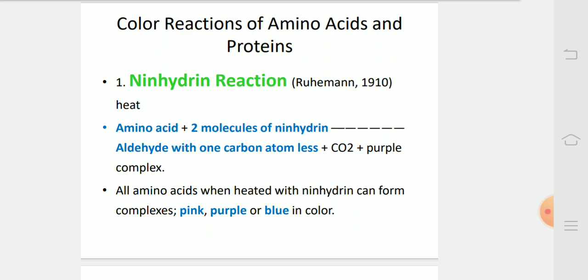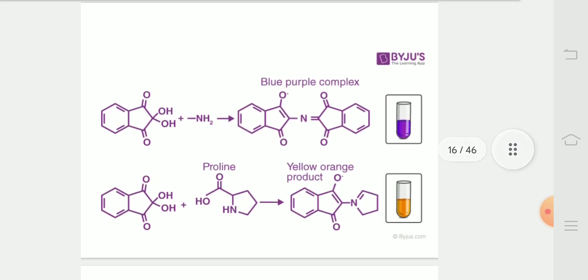Color reactions of amino acids and proteins. Ninhydrin reaction. Amino acid plus two molecules of ninhydrin give an aldehyde with one carbon atom less, plus CO2, that is carbon dioxide, plus a purple color complex. The amino acids, when treated with ninhydrin, can form complexes pink, purple, or blue in color. In this diagram, we can see that an amino acid combines with two molecules of ninhydrin to form a purple color complex. In case of proline, it gives a yellow color complex.